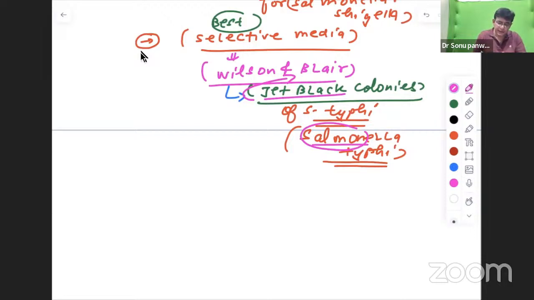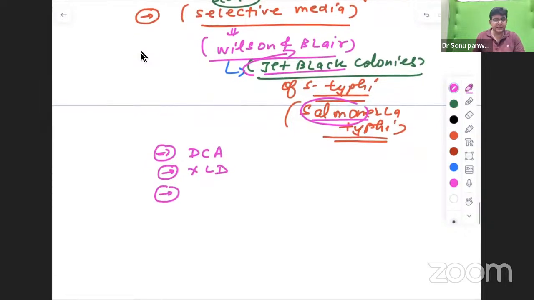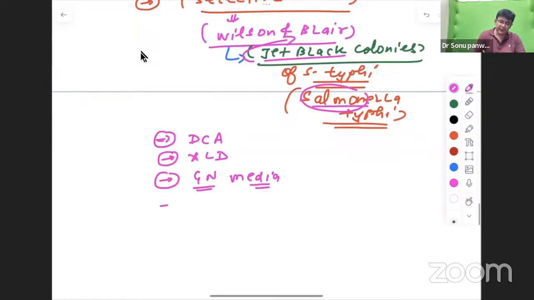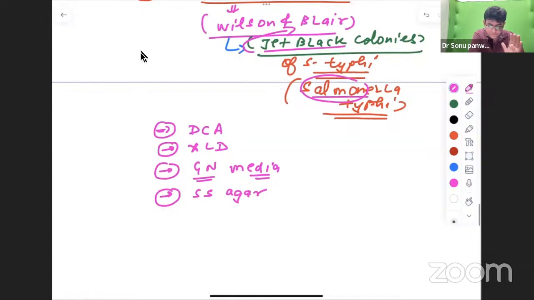This is this. Now, other than that, which others can you use? You can use DCA. You can use XLD. And there is a media named gram-negative media that can also be used. Then you have Salmonella Shigella agar, which can also be used. These are the various medias which can be used for Salmonella and Shigella both. But the exclusive one is which one? Wilson and Blair. What is DCA?